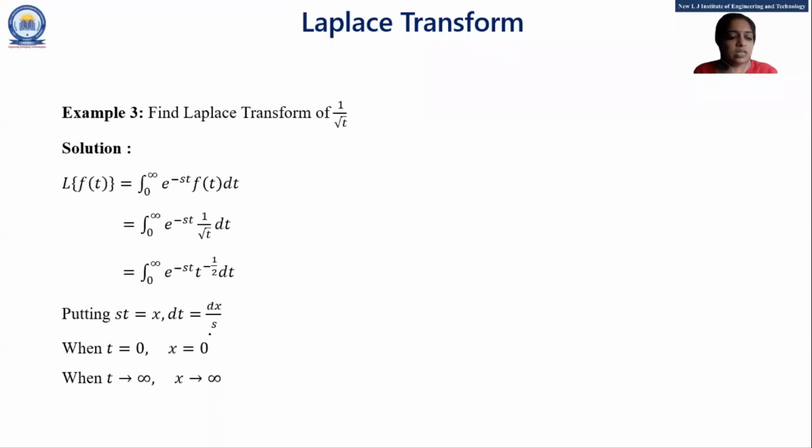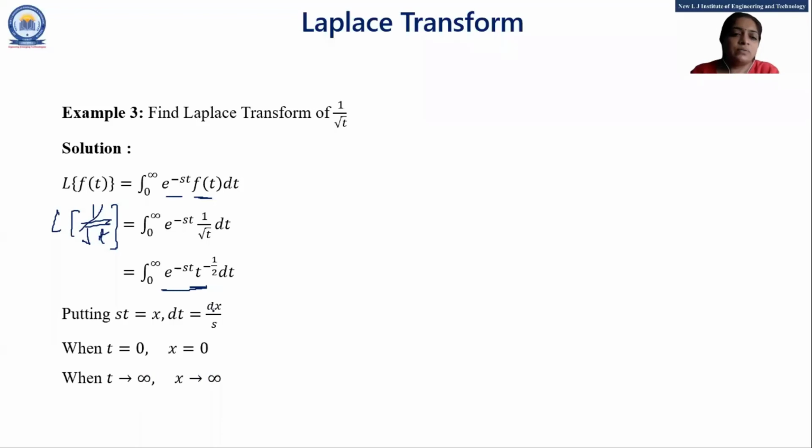Find the Laplace transform of 1 upon root t. Here we replace our function of t with 1 upon root t. So Laplace of 1 upon root t. Here 1 upon root t, so we put t raised to minus 1/2. Again, we cannot directly solve this integral of e raised to minus st and t raised to minus 1/2. So we assume st is equal to x, dt is equal to dx by x. When we put t equal to 0, x is 0, and t tends to infinity, x tends to infinity. So the limits are the same.